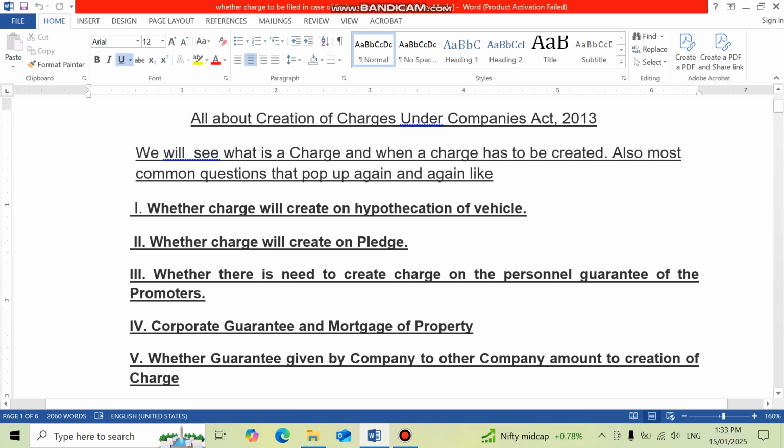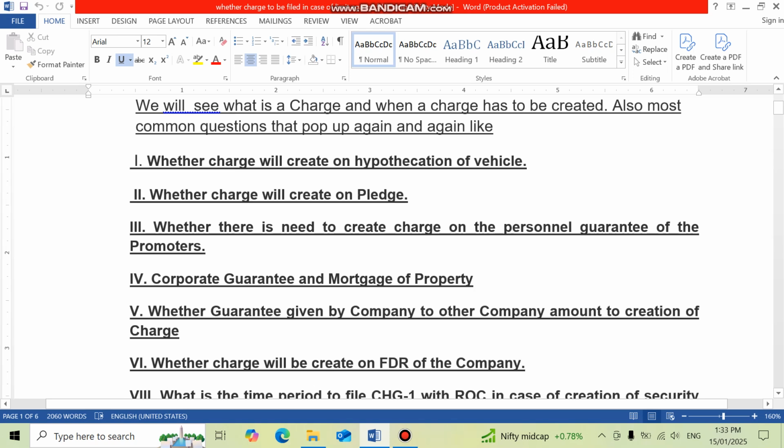These questions may be like whether charge will be created on hypothecation of vehicle, whether charge will be created on pledge, whether there is need to create charge on personal guarantee of the promoters. These are the practical aspects. I deal in my video about the practical things that we face in a practice environment.